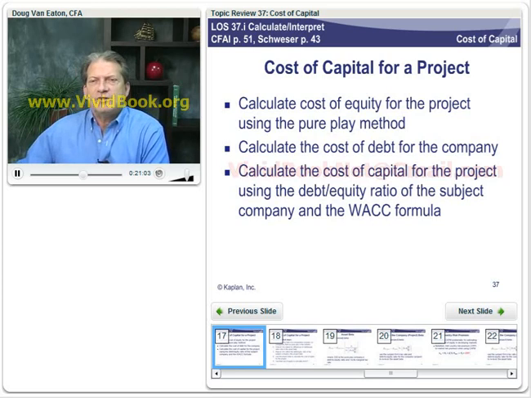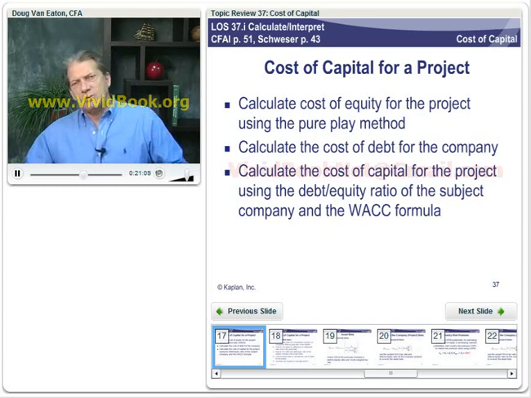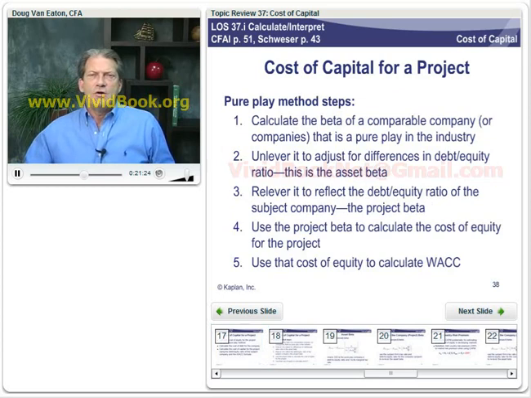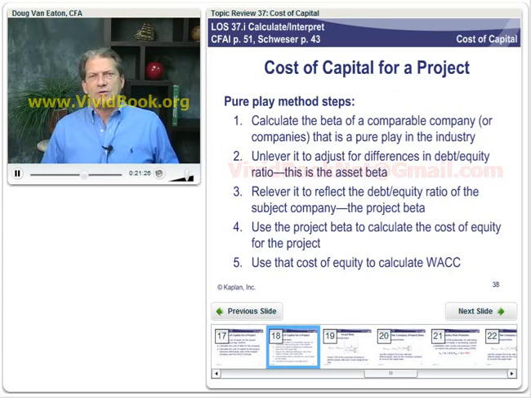That gives us the beta for the project. Then we use the capital asset pricing model, get the required rate of return given that beta. And then we plug that in to the weighted average cost of capital formula and call that the weighted average cost of capital, or the marginal cost of capital, for the project we're evaluating.